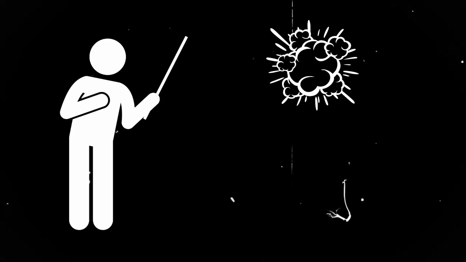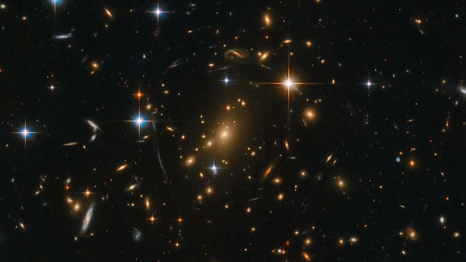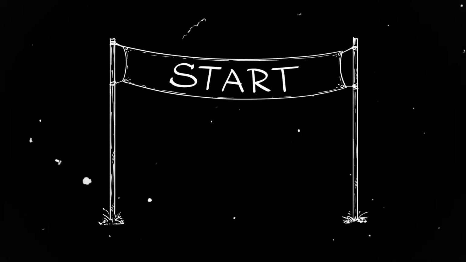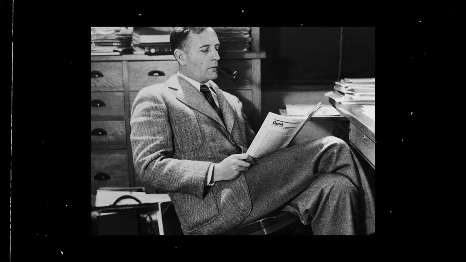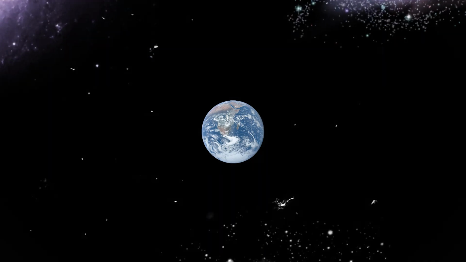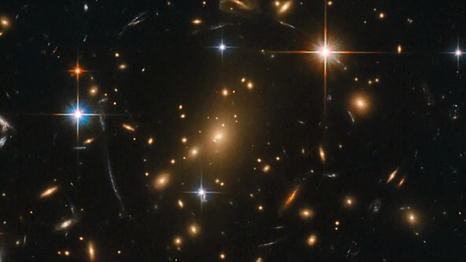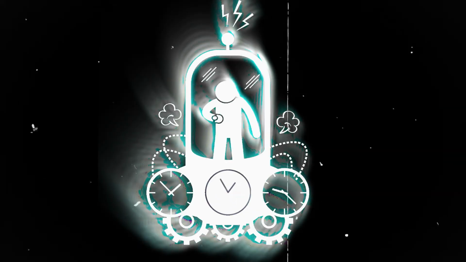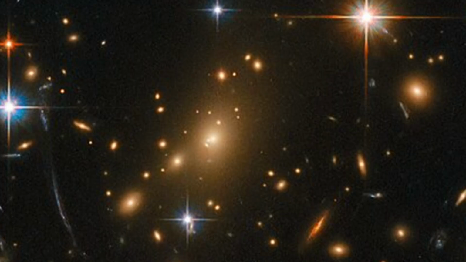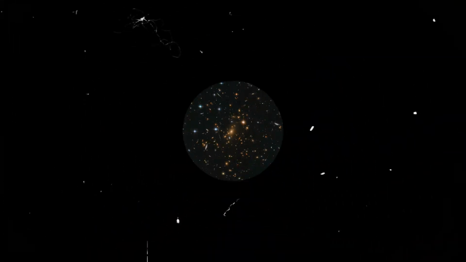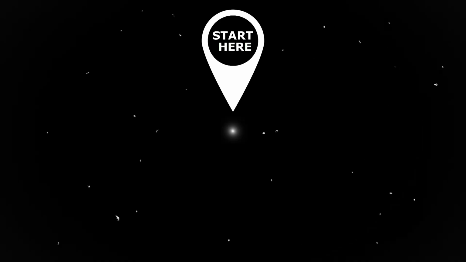And the Big Bang theory. Once upon a time, there was no you, no matter, not even space. Everything was concentrated in a single point, infinitely dense and infinitely energetic. This point was the starting point of our universe. But how do we know this? In the 1920s, astronomer Edwin Hubble discovered that galaxies were moving away from us. The universe was expanding. This meant that if we rewound time, the galaxies moving apart today would converge at a single point. This idea suggested that our universe had a beginning.